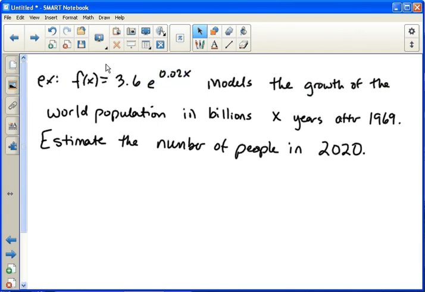So if you notice, the number that went in front of the E, which was P, the way we labeled it before, that's our initial amount, how much we started with. So we started with 3.6 billion people, and this, the R, is the rate at which we're growing, 2%. So this was the model they came up with for the growth of the world population in billions X years after 1969. Then it said estimate the number of people in 2020.